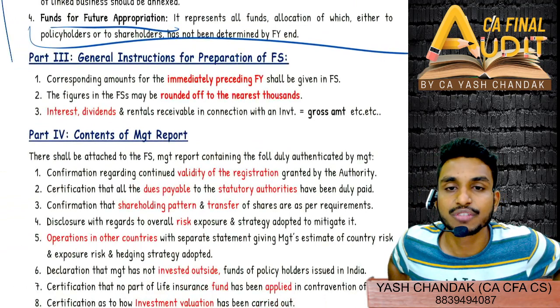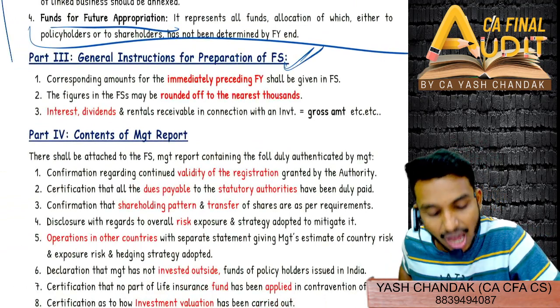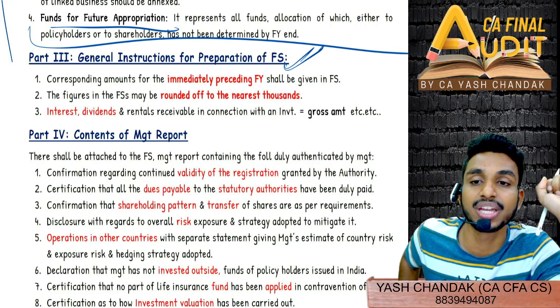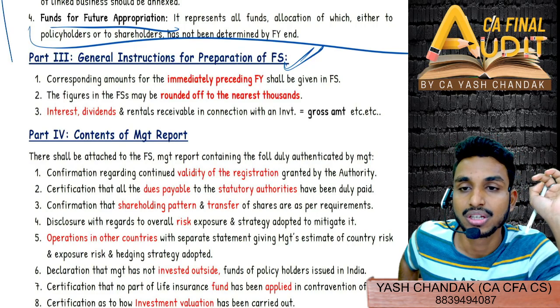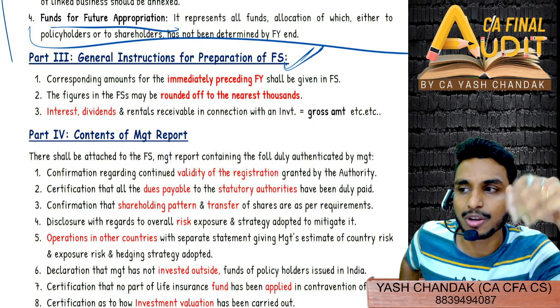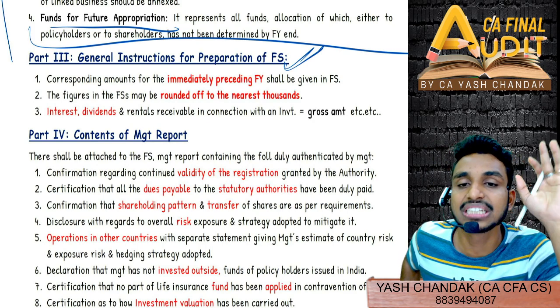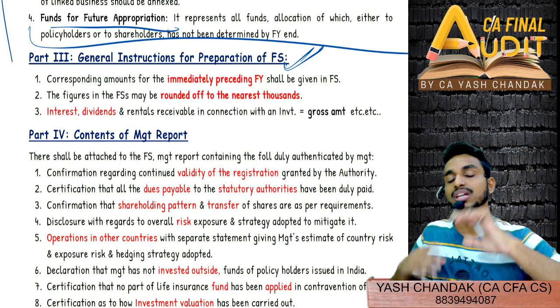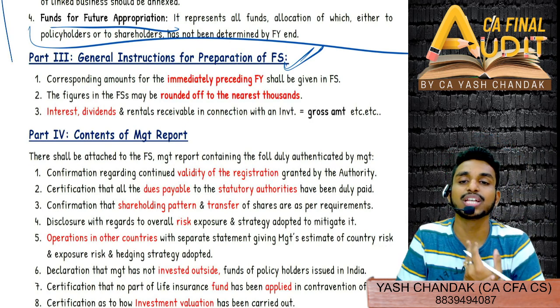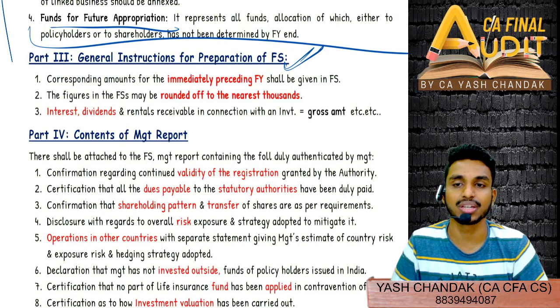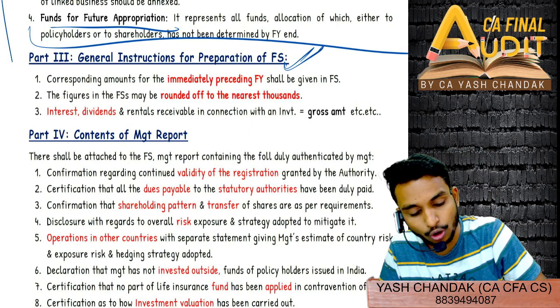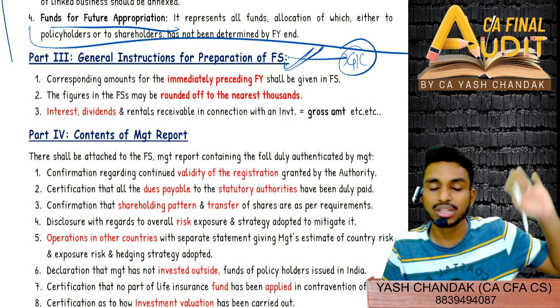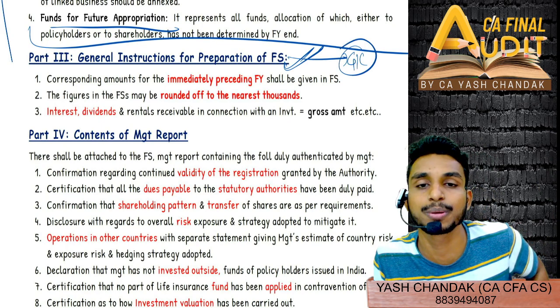Now come to general instruction for preparation of FS. This has been asked in exam for 5 marks. Straight away 5 marks question was asked: general instruction for preparation of financial statement. There are a lot of general instructions. I have included only 3 general instructions which are a bit different compared to others. However, you will write all the general instructions that you can think of, if at all it is asked again. So corresponding amounts, this I have also included in GIC anyway. So this you will find in detail, general instruction for preparation of financial statement.